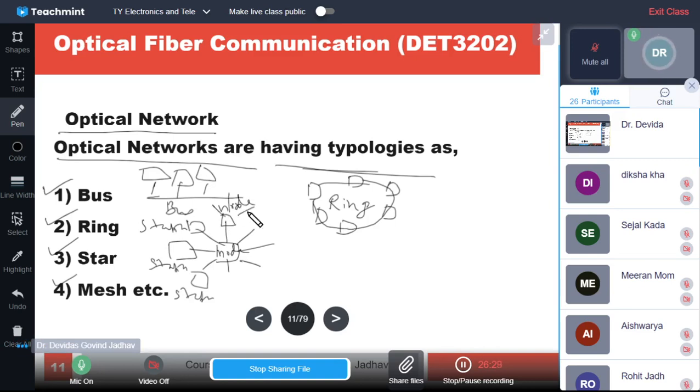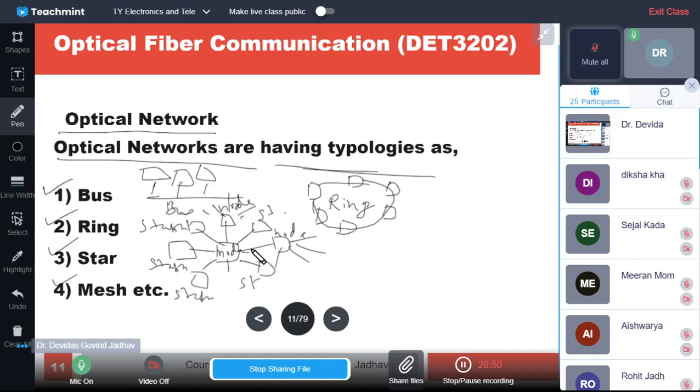That node may have further stations, or may have a further network of networks. So it may have a station, it may have a node. This is the star topology.